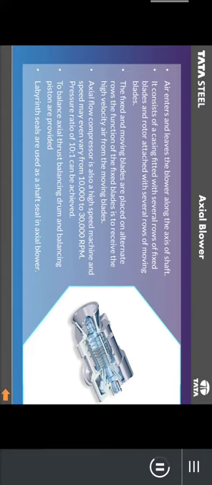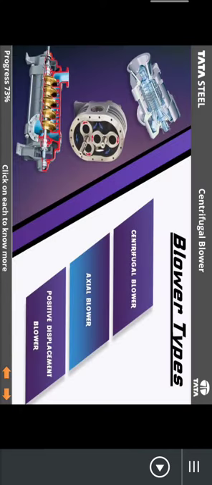Axial flow compressor is also a high-speed machine, and speed may even vary from 10,000 to 30,000 rpm. Pressure ratio of 10:1 can be achieved. To balance axial thrust, balancing drum and balancing piston are provided. Labyrinth seals are used as a shaft seal in axial blower.